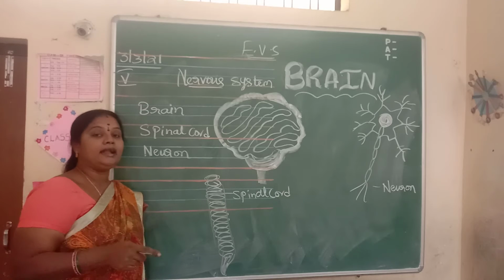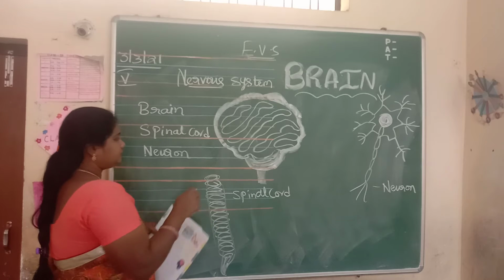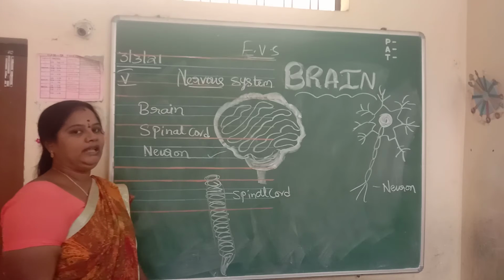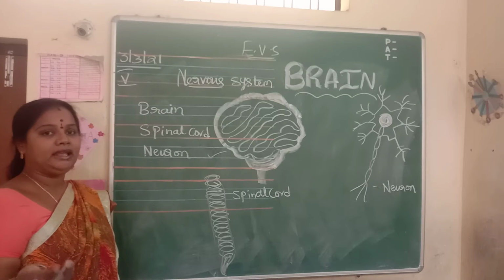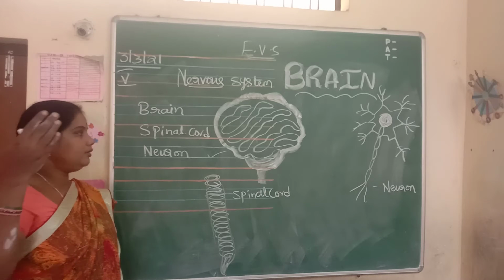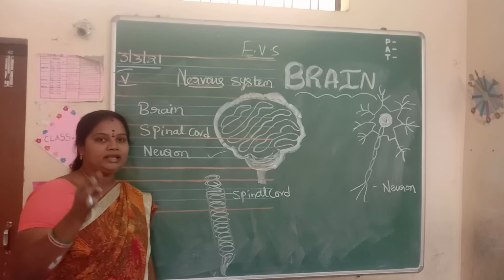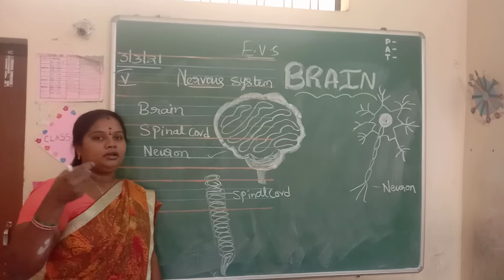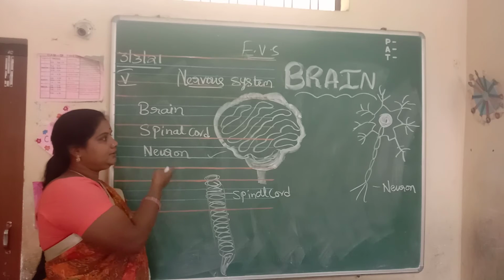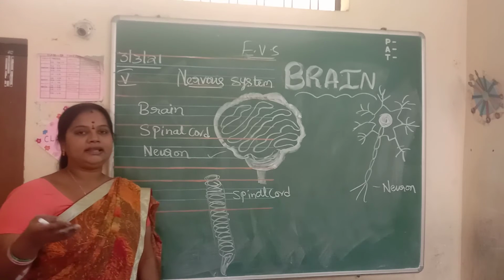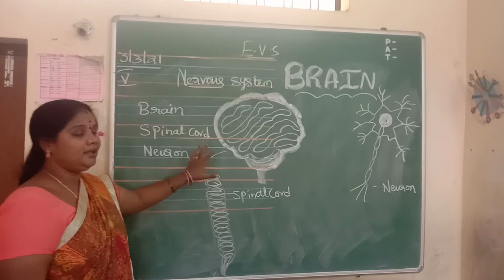top of the head, and it is protected by a skull bone, and it acts like a computer. Whatever the activities, whatever the memories, everything. Whatever you are saying, how can you keep it in your mind? With the help of the brain only. If it is very sharp, all that works, whatever we are telling here, the remembering, everything is done with the help of this brain only.